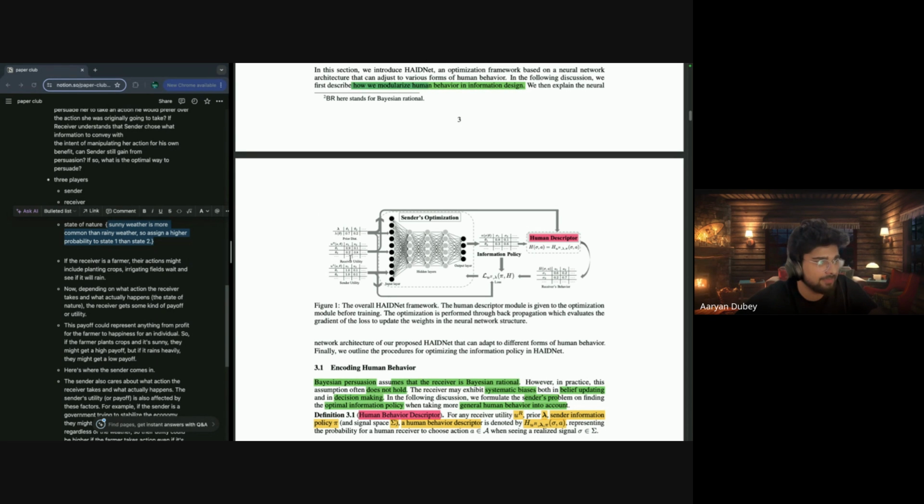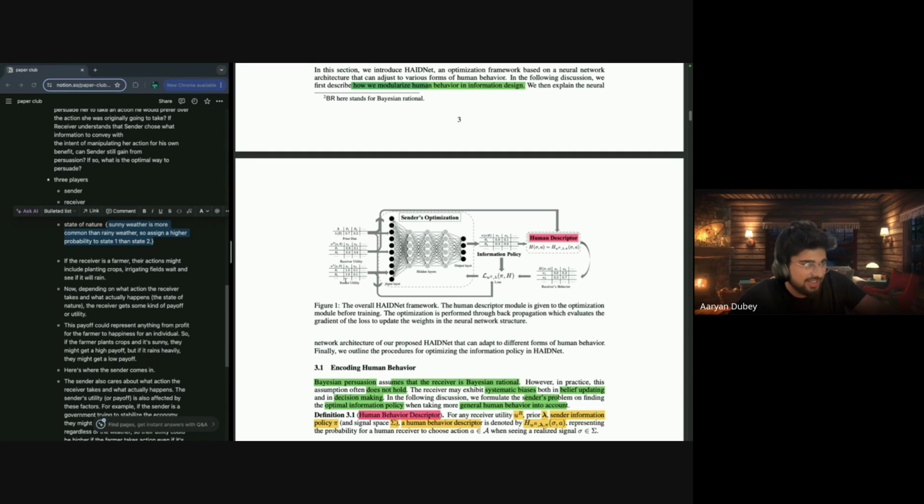The receiver utility is a particular function. It's a state of nature based action. So what action will be taken if the state of nature is theta 1, 90% probability, 10% probability, something like that. So this is our receiver utility. Same with the sender utility.